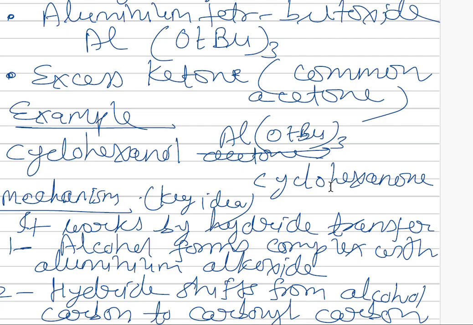Cyclohexanol forms cyclohexanone. Now, cyclohexanol is a secondary alcohol and it is forming cyclohexanone, which is a ketone.